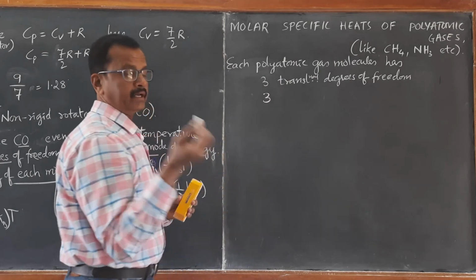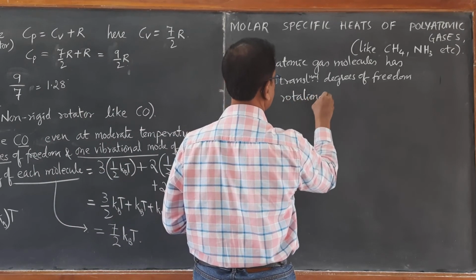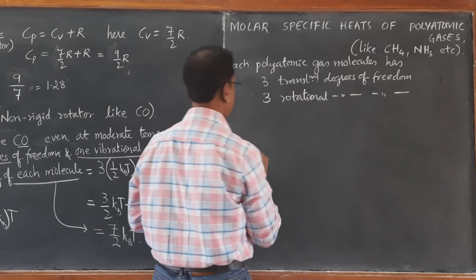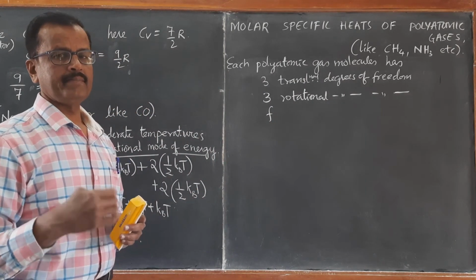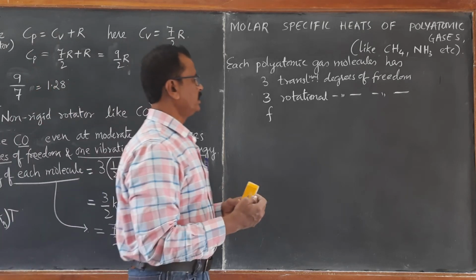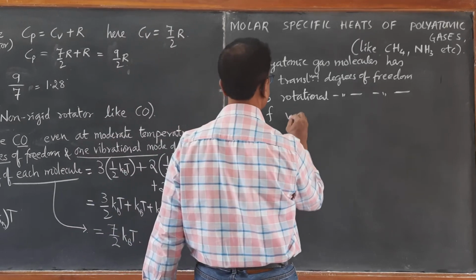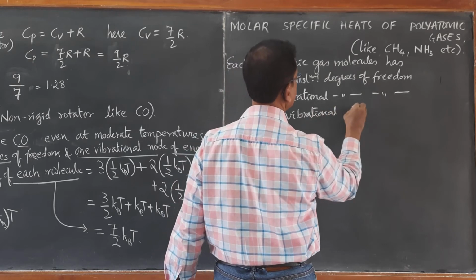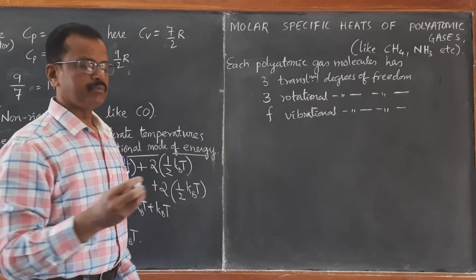Remember it. 3 rotational degrees of freedom. And the number of vibrational modes will be many. That will be F. So F vibrational degrees of freedom.